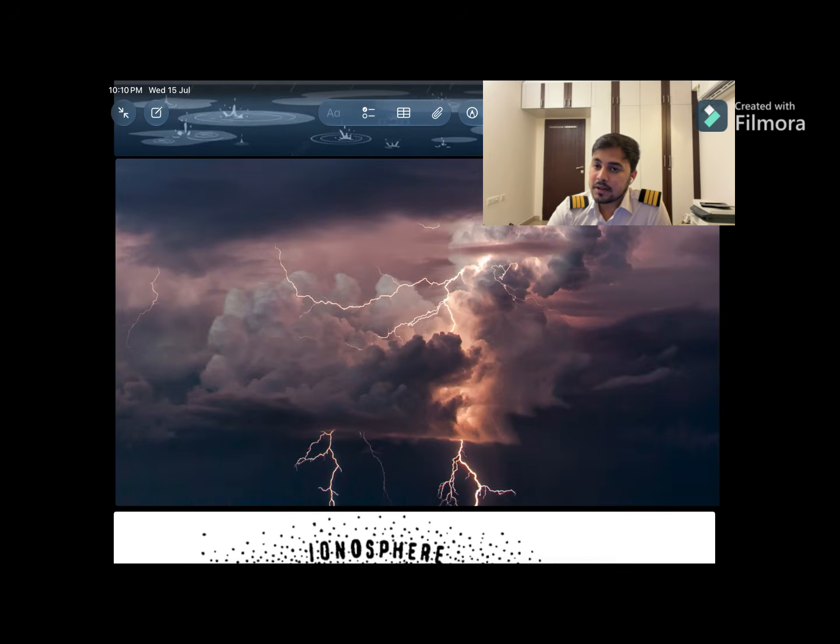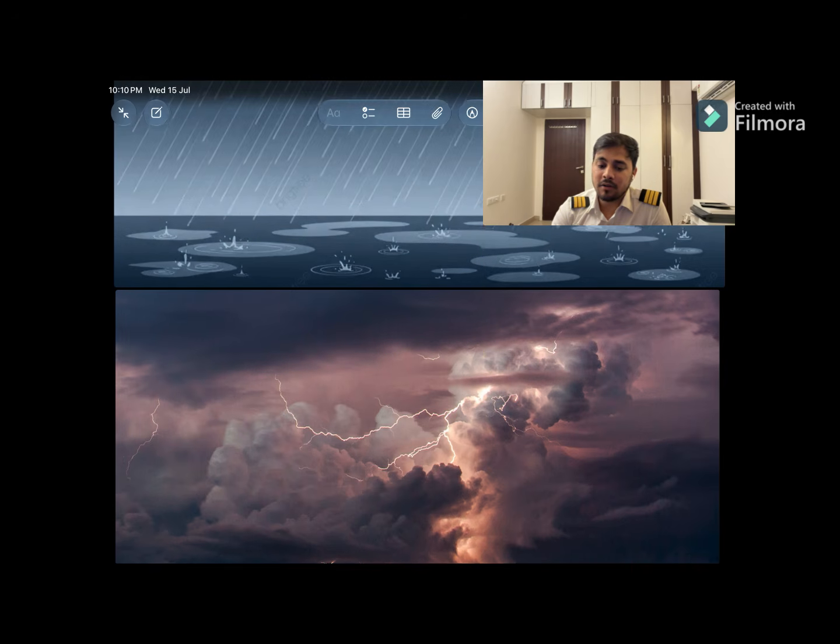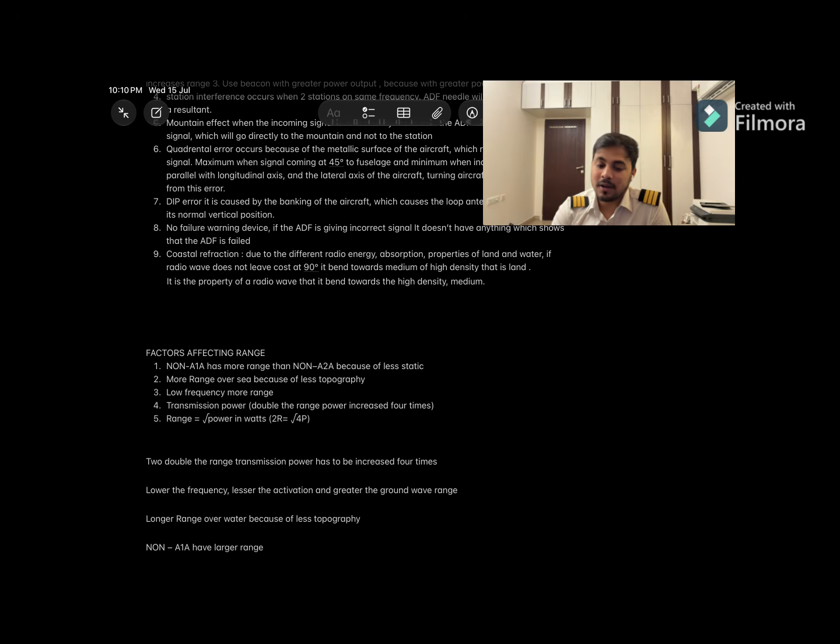So inside of the thunderstorm there are lightning bolts, and due to that lightning bolt, it radiates various types of energy, and the loop picks up this energy and points towards the direction of the thunderstorm. It is very dangerous because we always avoid flying inside the thunderstorm, but because of this error, it points the pilot directly towards the thunderstorm, which is very bad.